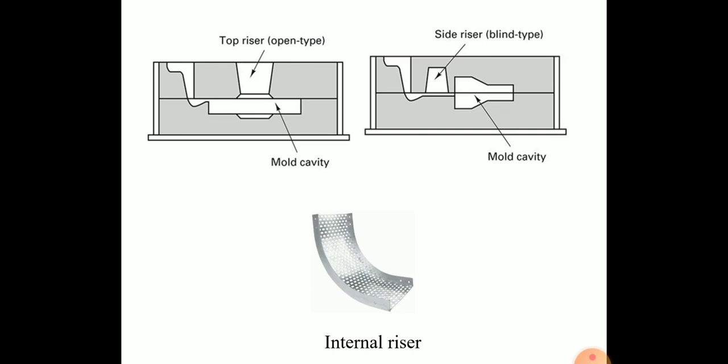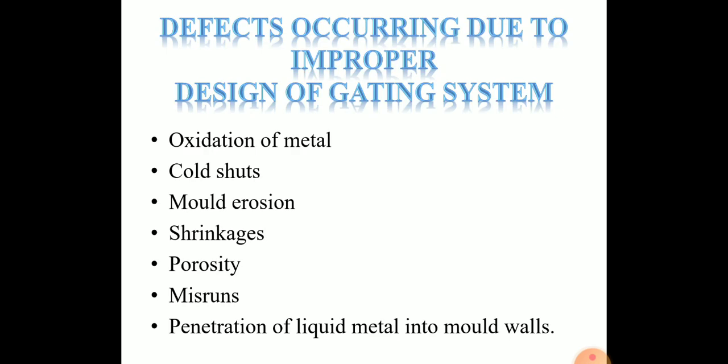Then second one is the blind riser. So in a figure, they are completely included in the mold cavity. It loses heat slowly since it's surrounded by the molding sand and thus would be more effective. Then is internal riser. They are enclosed on all sides of the casting. They are normally used for castings which are cylindrical in shape and have a hollow portion. These are the types of riser.